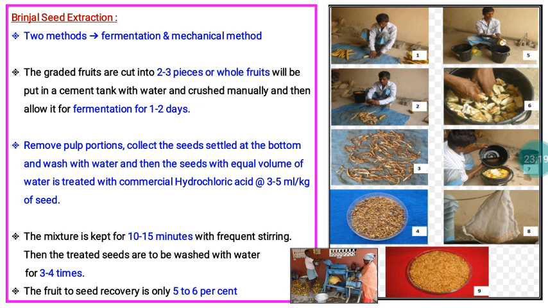Then separate the seeds, and they should be mixed with commercial hydrochloric acid at the rate of 3 to 5 ml per kg of seeds. The duration of treatment is about 10 to 15 minutes. After that the seed will be totally devoid of any flesh matter and bright looking, and the seed recovery is also somewhat 5 to 6%.